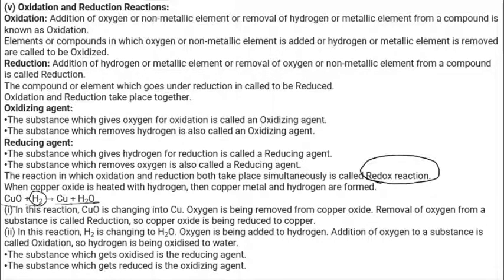One more thing I already told you: exothermic and endothermic reactions are also included. Exothermic reaction means release of heat, and endothermic reaction means absorption of heat. So we have already discussed all those things.